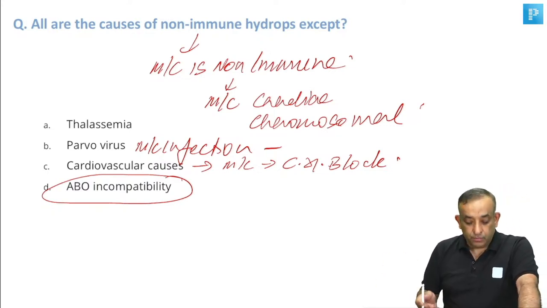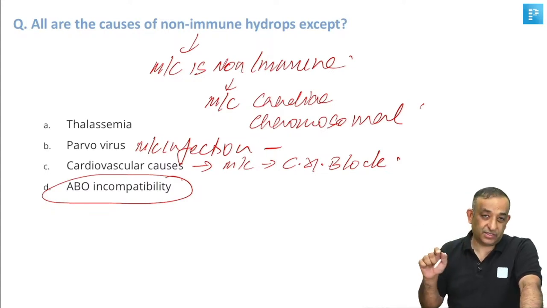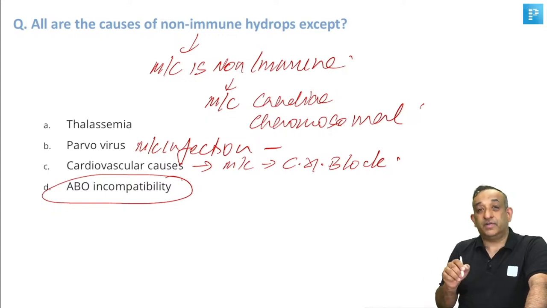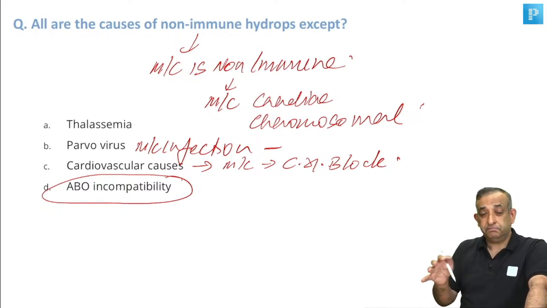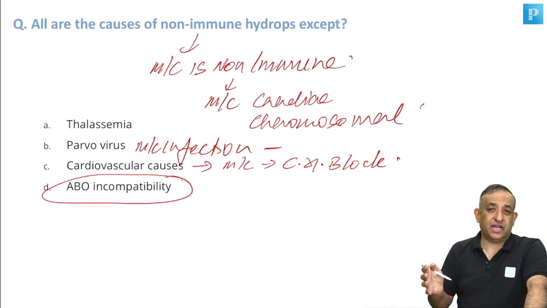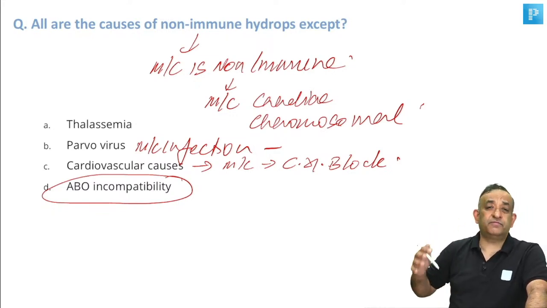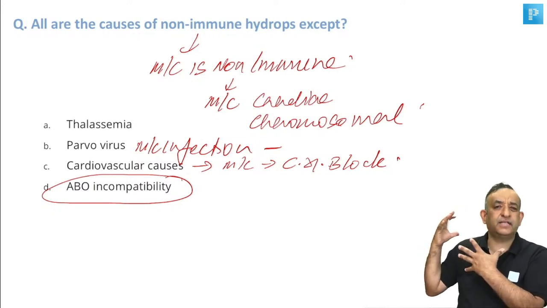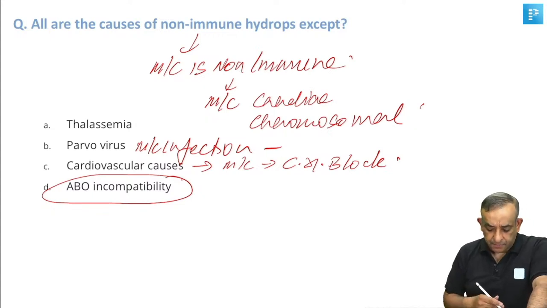So deliberately, I think they gave you a question where they did not write RH isoimmunization, because you know RH isoimmunization causes hydrops. They wrote ABO incompatibility. If you're not reading regularly, you may actually miss it. So ABO incompatibility and RH incompatibility cause hydrops fetalis, which is immune. All the rest of the causes where the baby gets filled up with fluid are known as non-immune. Even a cystic hygroma, a big lymphatic swelling next to the neck, is also a non-immune hydrops.